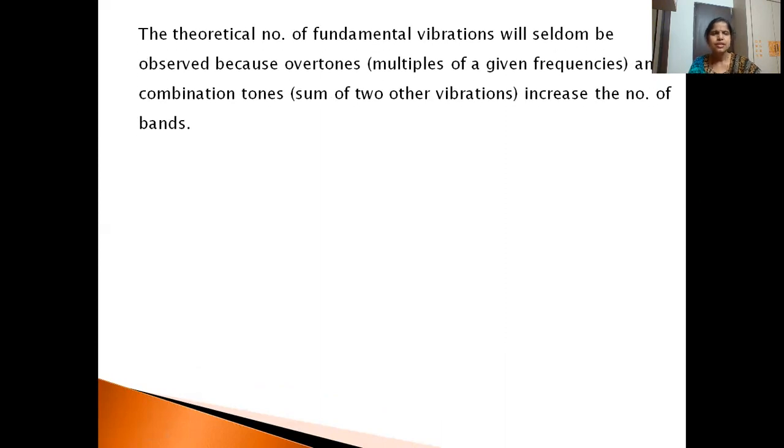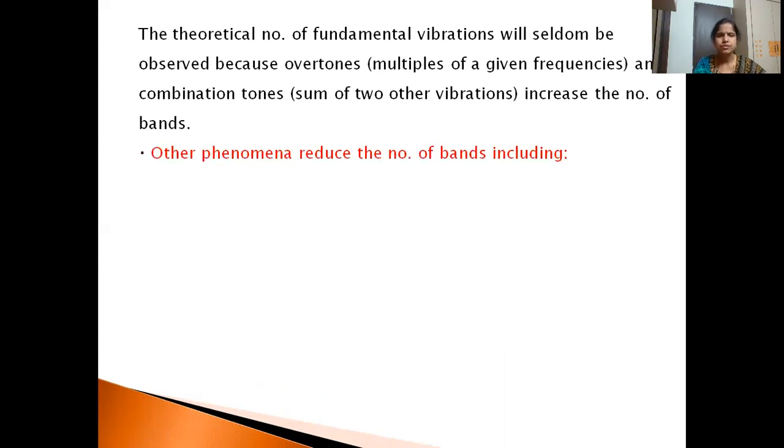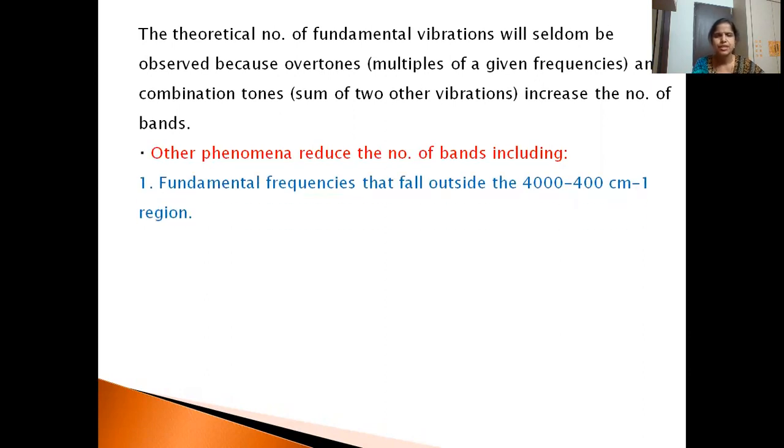Now there are some bands which we do not see in the spectrum. What is the reason why we are not able to see some bands, and sometimes we observe more bands? First, why do fewer bands appear?